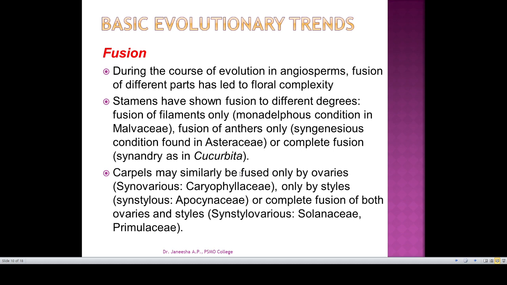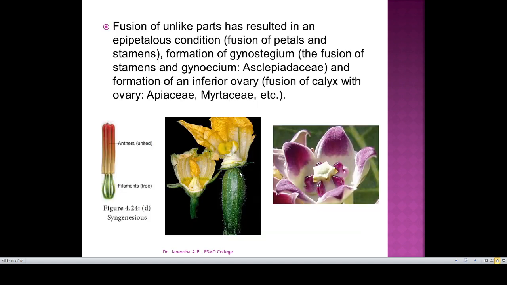Like that, carpels also show fusion. Fusion only of the ovaries, that is syncarpous ovaries, in Caryophyllaceae, only of the style, that is synstylous, in Apocynaceae, or complete fusion of both ovaries and styles, that is syn-stylovarious, found in Solanaceae and Primulaceae.